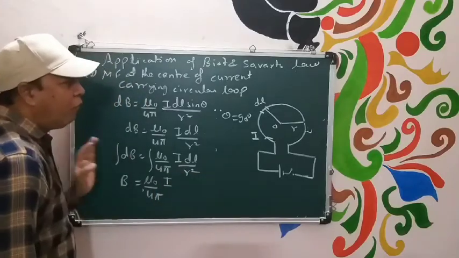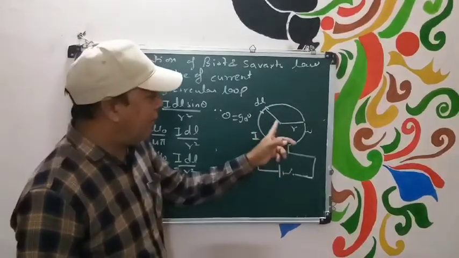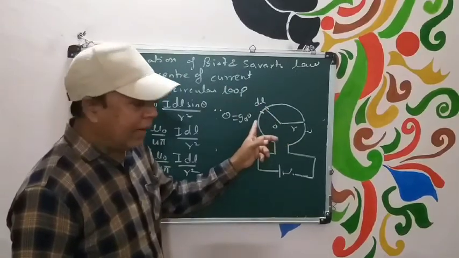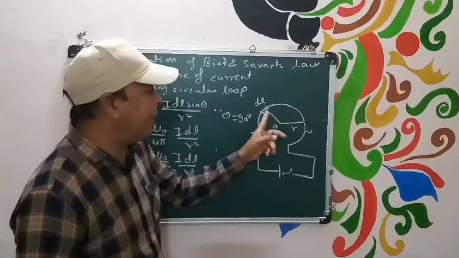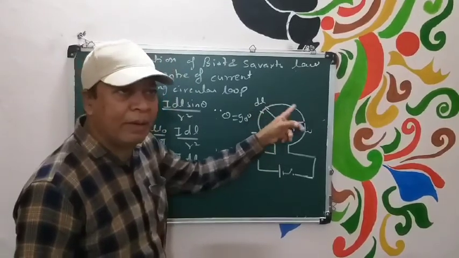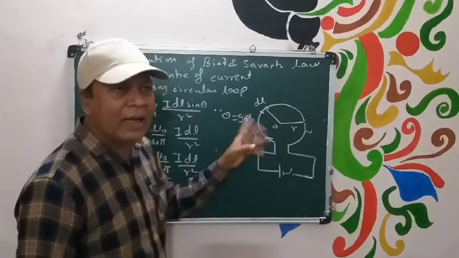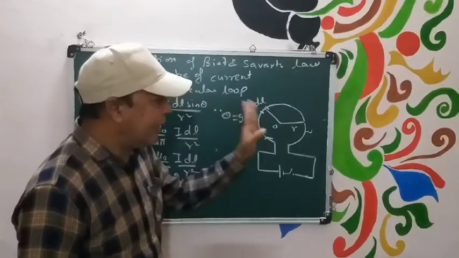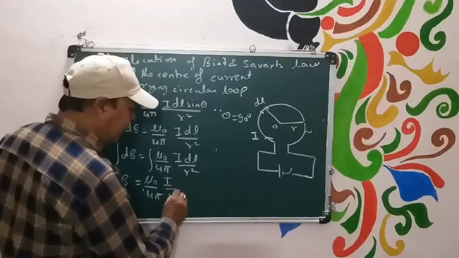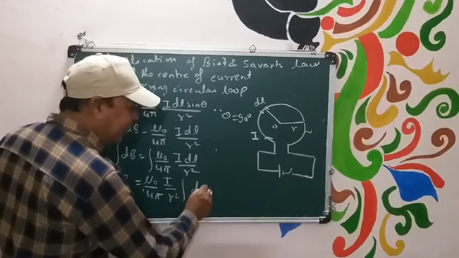For this particular case, r is the radius of this loop, and radius of loop will always remain constant. What may be the position of dl? dl will be anywhere, this radius will remain constant. So r square is again constant. You have to only integrate dl.